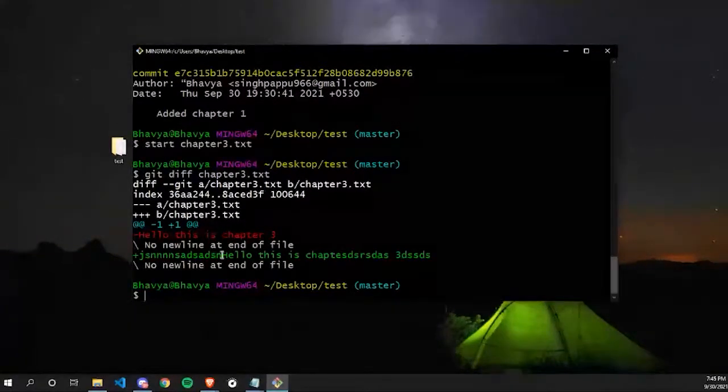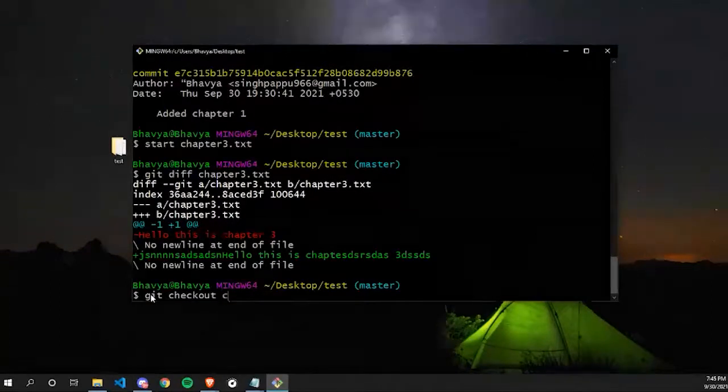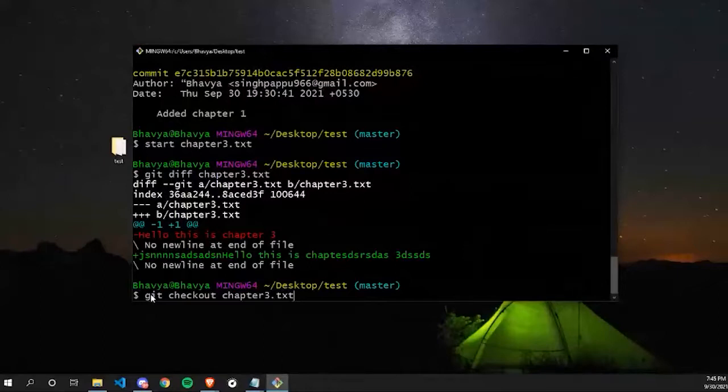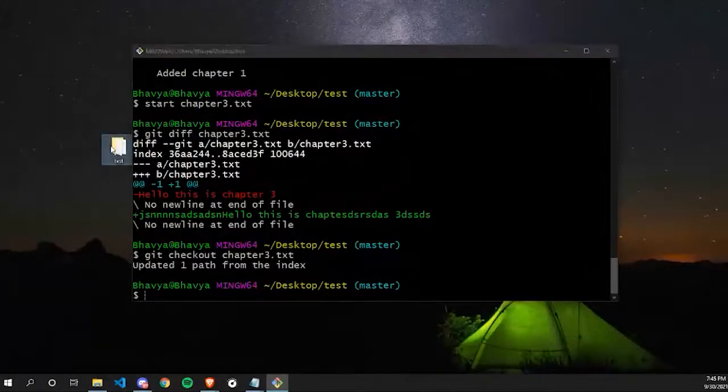So yeah, as I mentioned earlier, I have messed up this file and now I want to go back to its previous version. So for that, this command git checkout, and I want my chapter3.txt file to go to its previous state. So I will write that file name chapter3.txt. So if I press enter here, it says updated one path from the index. Okay, what has happened?